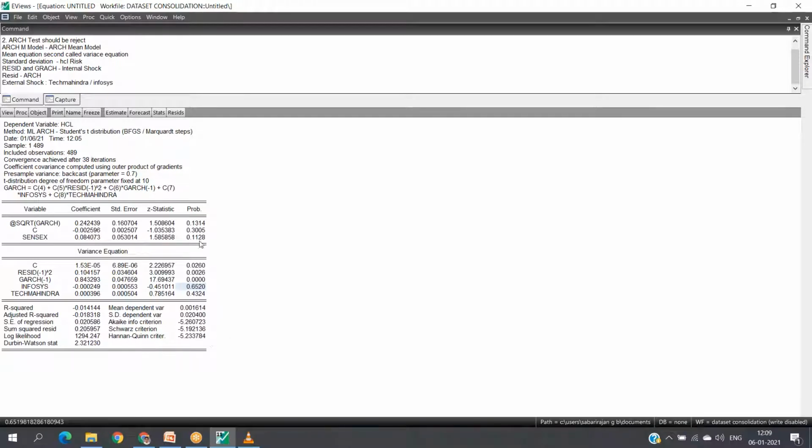Now at this level of execution, we need to test the model by way of ARCH test and serial correlation.